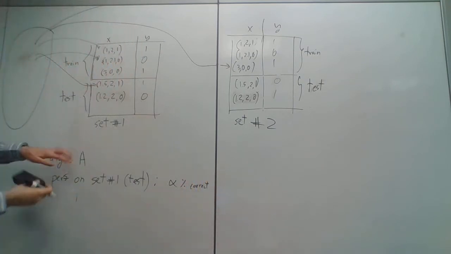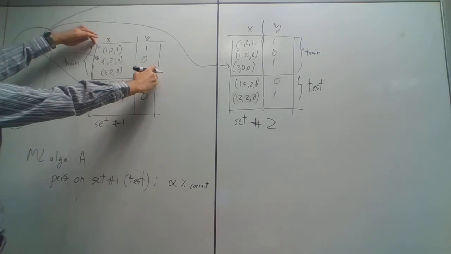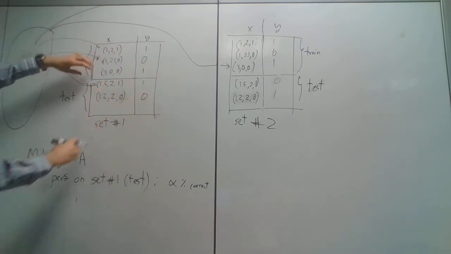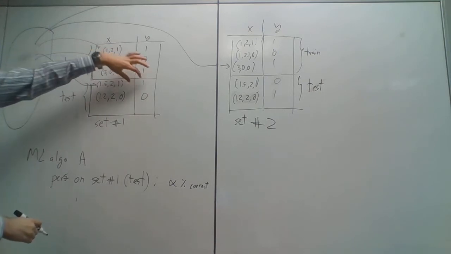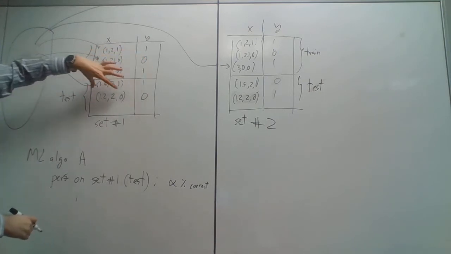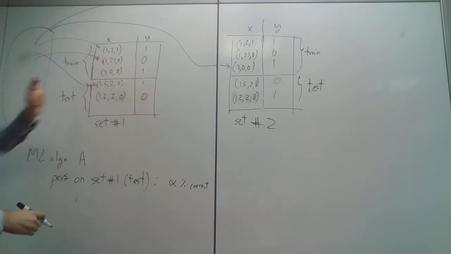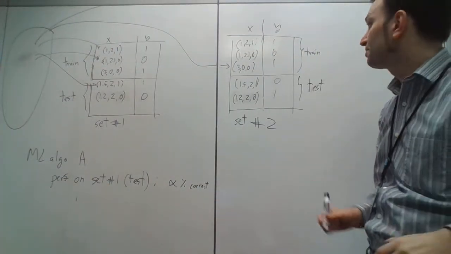So what does A do? Well, A takes in those guys. It takes in this training set, so essentially this line and this line and this line. Then it predicts whatever label for this guy, and we compare it to 1. And it predicts this guy, and we compare it to 0. Okay, so far so good. We assumed that it got alpha% correct. We don't know what alpha is.